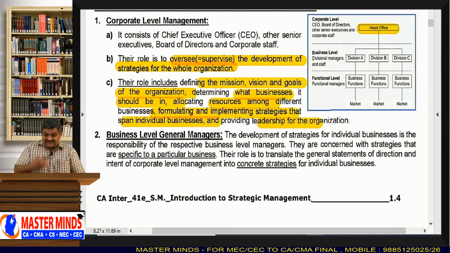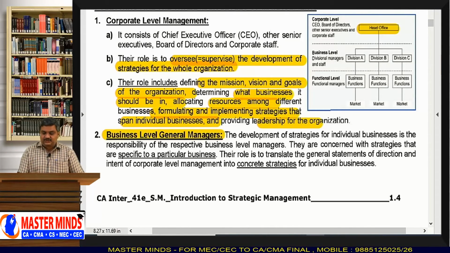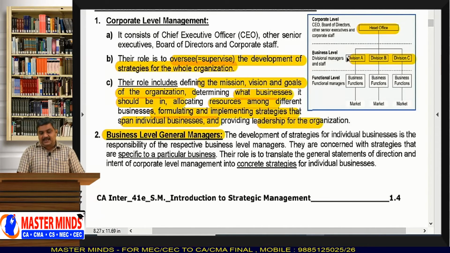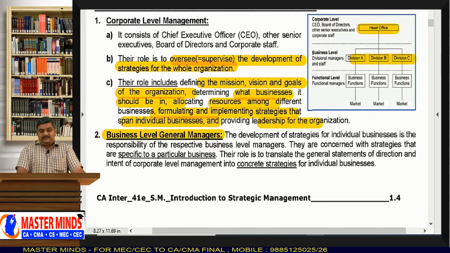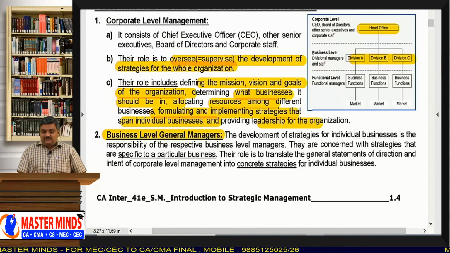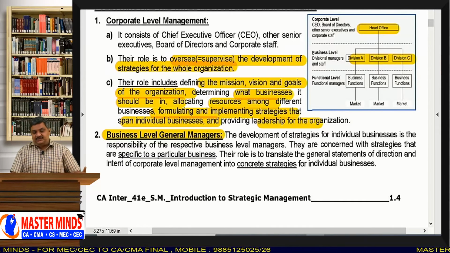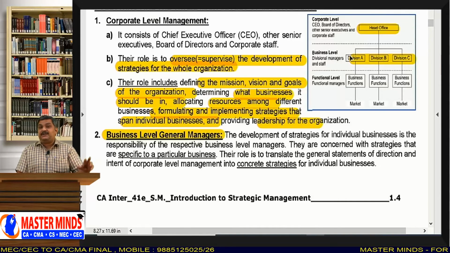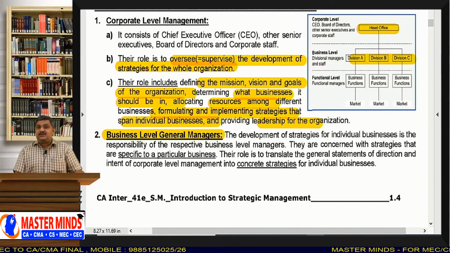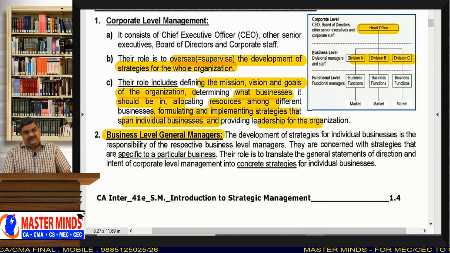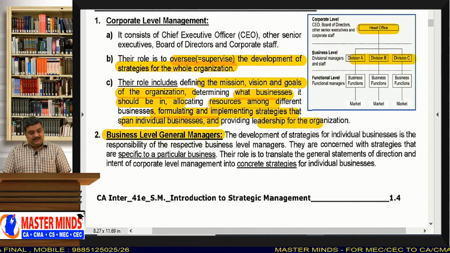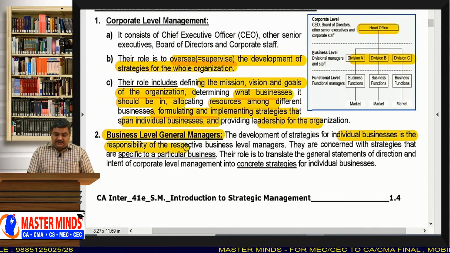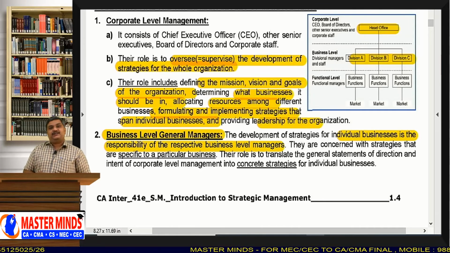And now coming to the next level, we have business level managers. That is here, division. See, this is the head office and the company has 3 divisions. Let us take the case of ITC. Division A is paper, division B is FMCG, division C is agro. So now we have a respective manager for every division. They can be called divisional managers or business level managers. So what do they actually do? The development of strategies for individual businesses is the responsibility of the respective business level managers.